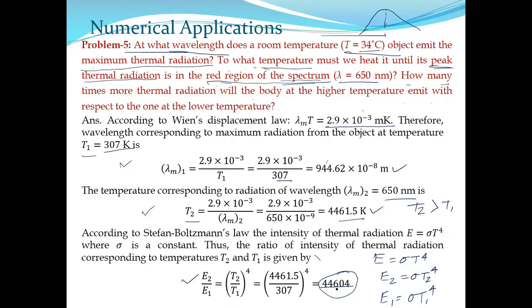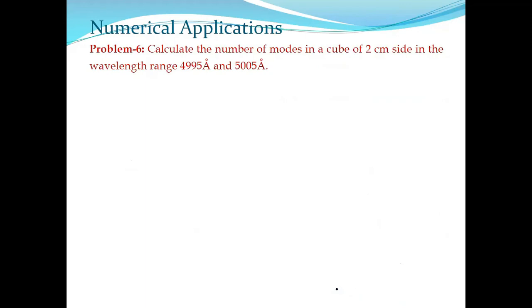So all the questions are related to Wien's displacement law, and in the last part we have used Stefan's law, because in the last part we only bother about the total thermal radiation. We are not bothering about a peak. So this is the other type of problem. The last type of problem: calculate the number of modes in a cube of 2 centimeter side in the wavelength range given.